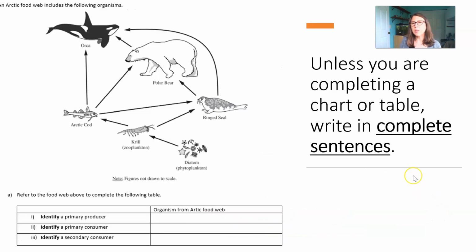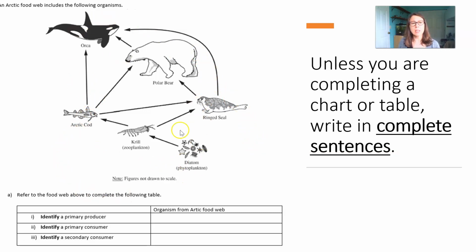All right, one of the first tips is that unless you're completing a chart or a table, write everything in complete sentences. Now, it's very unlikely that they're going to have some sort of chart or table for you to complete, but let's just go ahead and look at an example of what that might look like in an FRQ. This is a food web question that was on the 2018 exam.